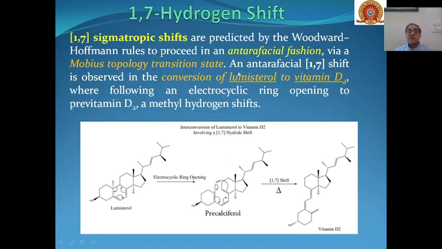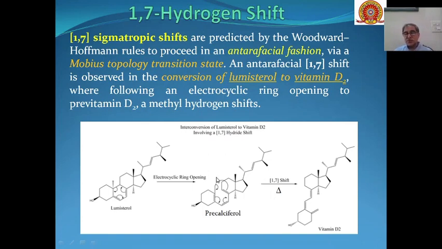So an antarafacial 1,7 shift is observed in the conversion of lumisterol to vitamin D. And we have seen that this lumisterol can be converted into precalciferol through an electrocyclic ring opening reaction, and this hexatriene system thermally through a 1,7 sigmatropic shift can be converted into vitamin D2. So the conversion of precalciferol to vitamin D2 is an example of a 1,7 hydrogen shift.